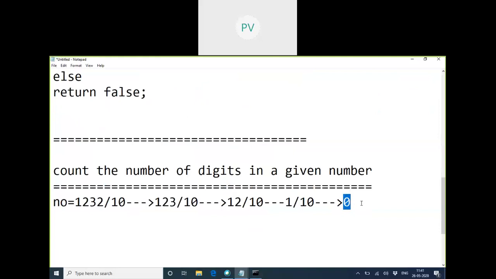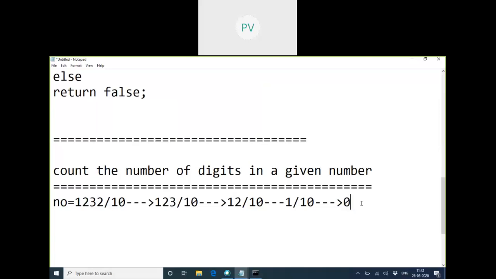I think you know how to find. I think we have done it in the beginning: count the number of digits in a number. Yes, ma'am. Yeah, that is the easiest way. Just write a loop and you'll get your answer. So once the loop is finished, take that number and return. If that length is 8, return true. Otherwise, else return false.